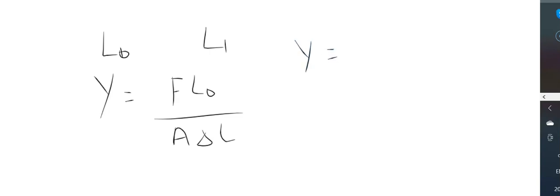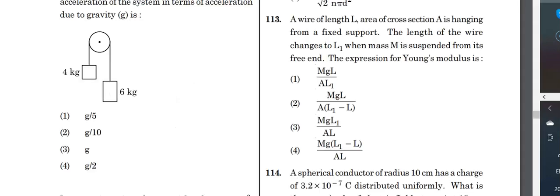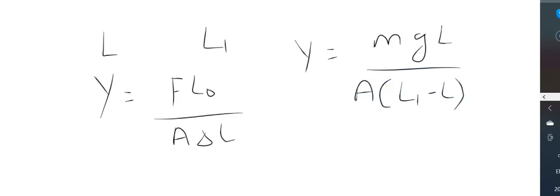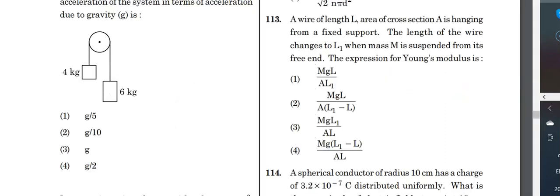So Y can be written as mg, the force, times L, where L is the initial length and L1 is the new length, divided by A into L1 minus L. So that should be the correct option. We can see that option 2 is correct: mgL by A into L1 minus L.